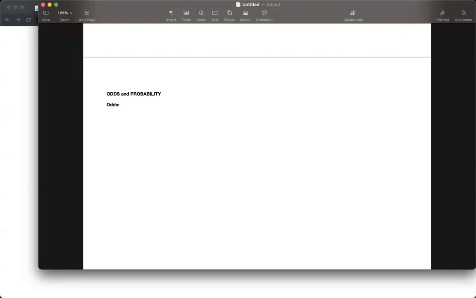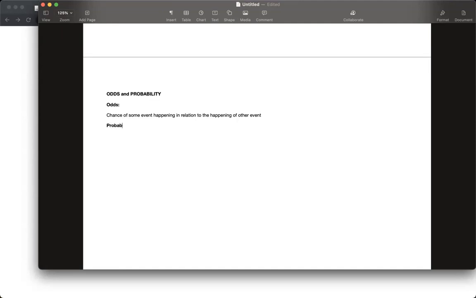Odds is basically nothing but a chance of some event happening in relation to the happening of other event. Okay, what does it mean? It means that we have a chance of some event happening in relation to the happening of other event.